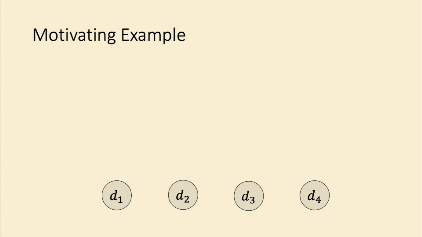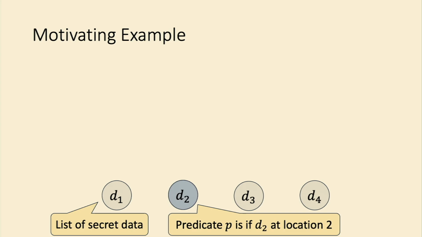So to see how zkSNARKs are used in an actual example, suppose we have a list of data. In this case, the list is of size 4. And this is data we want to keep secret from a verifier. And maybe you want to prove some predicate, that some data D2 is at the second location in the list.